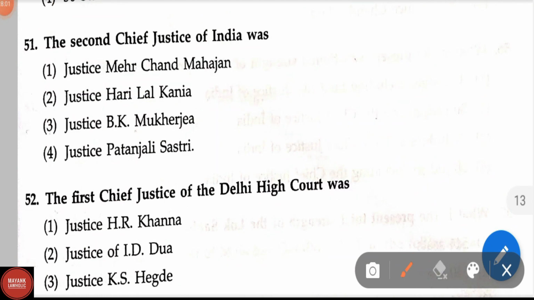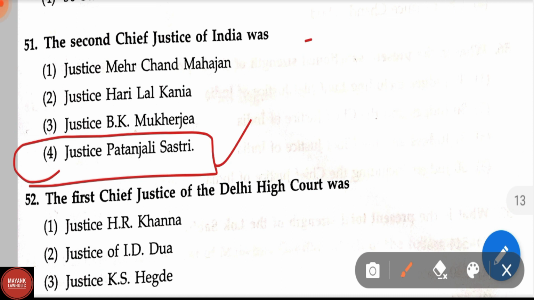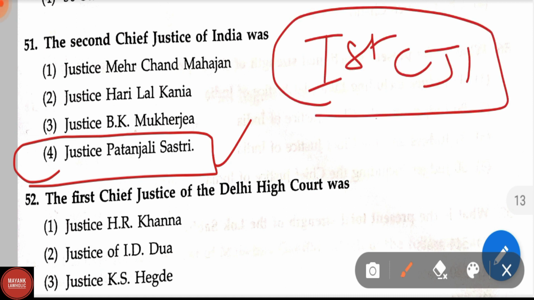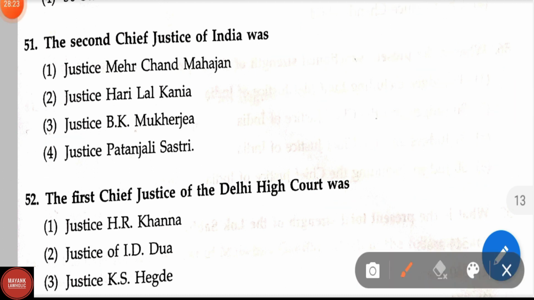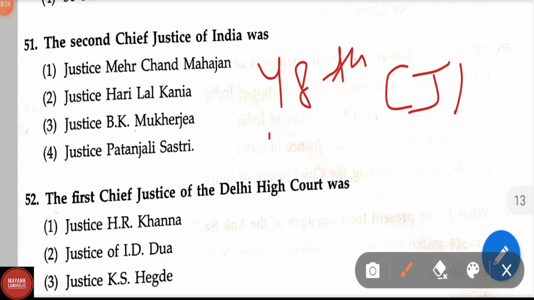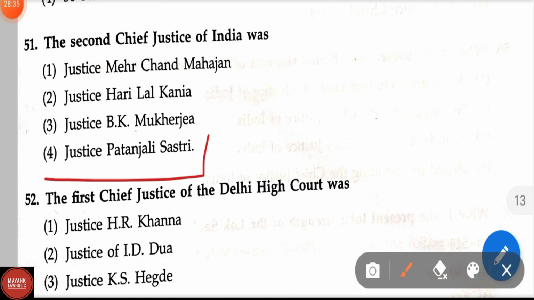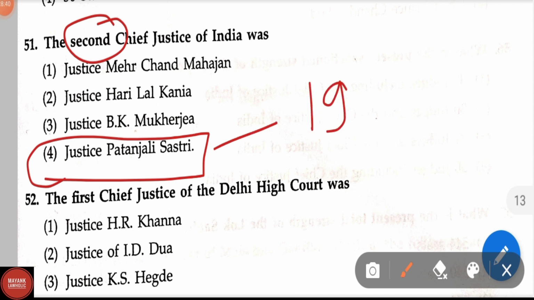The second Chief Justice of India was, correct answer is Justice Patanjali Shastri. Here I want to give some additional information. First CJI of India is Shri HJ Kania. He was CJI from 1950 to 1951, and at present 48th CJI is NV Ramanna. Justice Patanjali Shastri, who was the second Chief Justice of India, was from 1951 to 54.